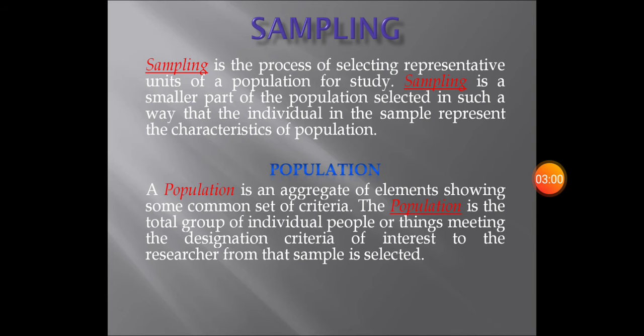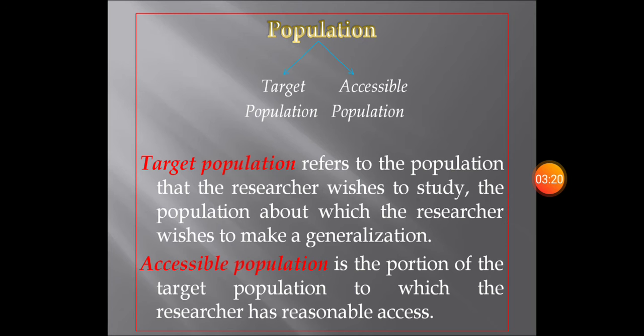A population is an aggregate of elements showing some common set of criteria. Now, the population is the total group of individual people or things meeting the designation criteria of interest to the researcher, from which the sample is selected. So in that way, we can tell that there are two types of population. Which are the two types of population? The first is what we call target population, and the second is what we call accessible population.